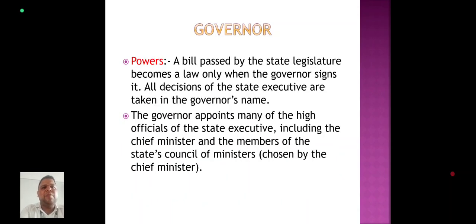Governor's powers: a bill passed by the state legislature becomes a law only when the governor signs it, and all the decisions of the state executive are taken in the governor's name. The governor appoints many of the high officials of the state executive, including the chief minister and the members of the state council of ministers chosen by the chief minister.